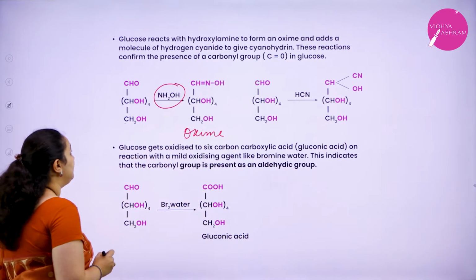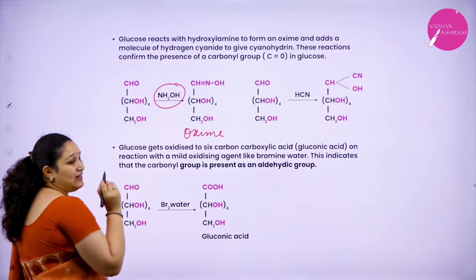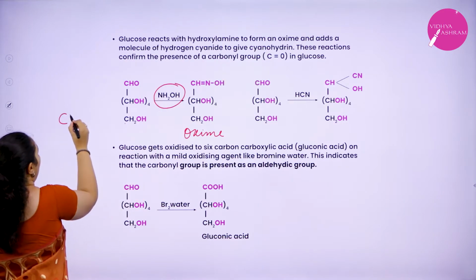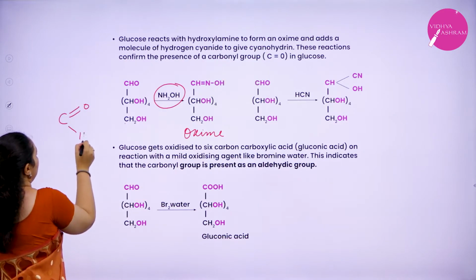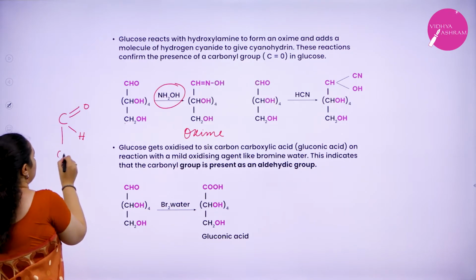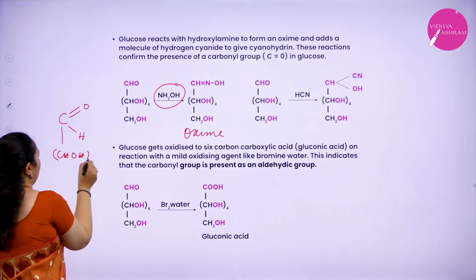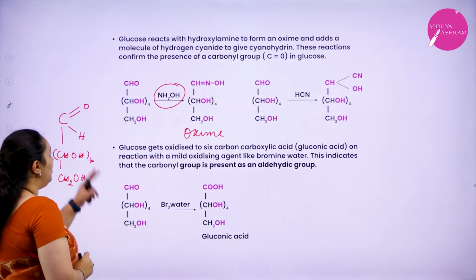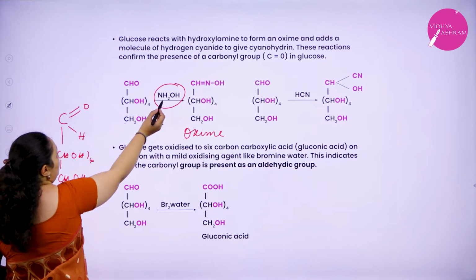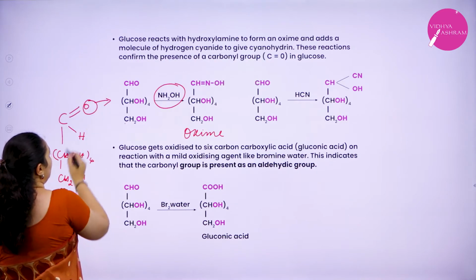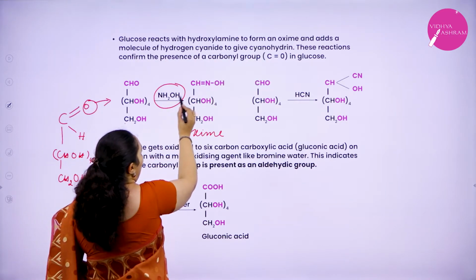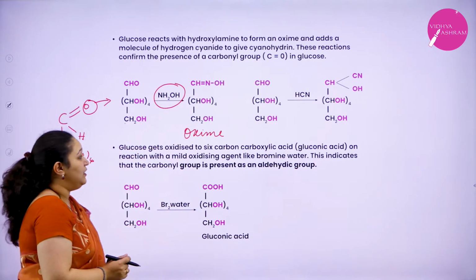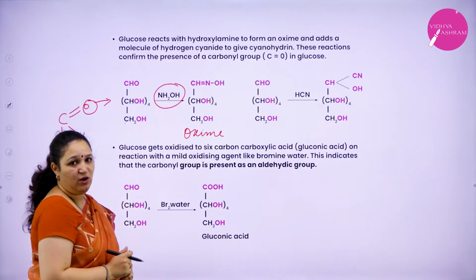It is a condensation reaction where a water molecule is removed. The aldehyde group is present this way, followed by CHOH 4 times and CH2OH. Here, the hydrogen and oxygen are removed, and instead we have N and OH coming, which is why there is a double bond shown here. So this is an oxime which is formed.